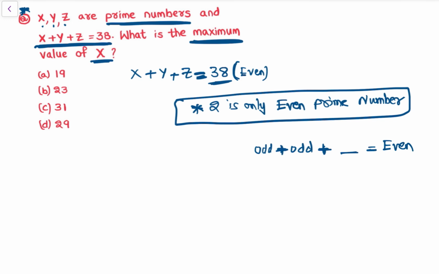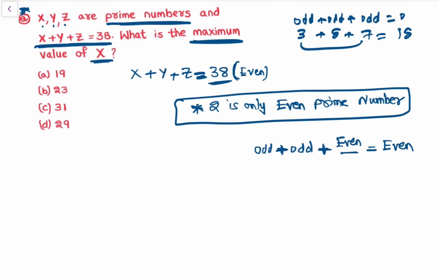So now we need to take even here to get even. Because see, odd plus odd, so 3 plus 5 plus 7, the result would be 15, that would be odd. So now we need to get even. With three numbers where two are odd, definitely the third number will be even. So one number will be even, so this number has to be 2, because all are prime numbers and the only even prime number is 2.